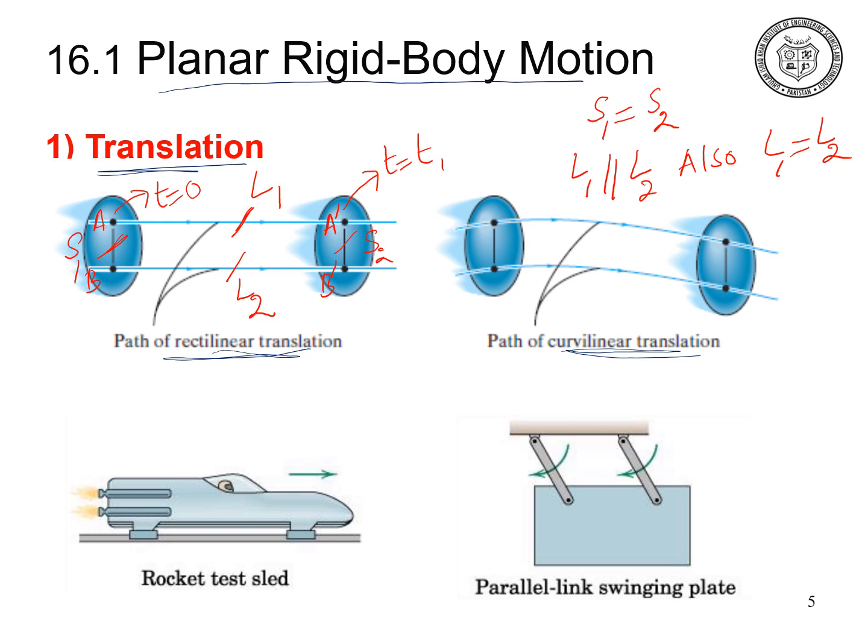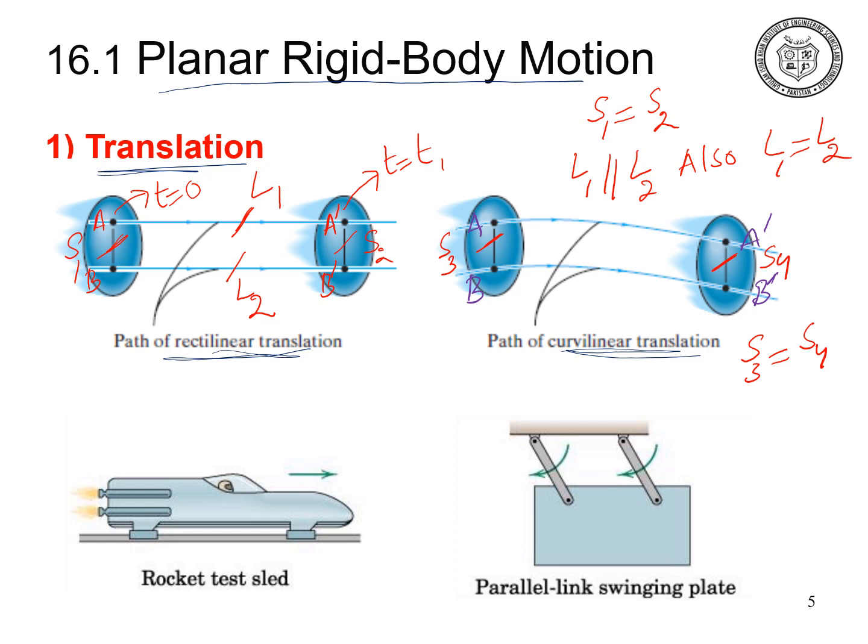Now, with the curvilinear translation motion, the body translates along a curved path. Let us say that the position of the particles before the motion is A and B. After the motion, the location of the particles is A prime and B prime. Again the line joining A and B has length S3, and the line joining A prime and B prime has length S4. For the curvilinear translation motion of the rigid body, S3 has to be equal to S4.